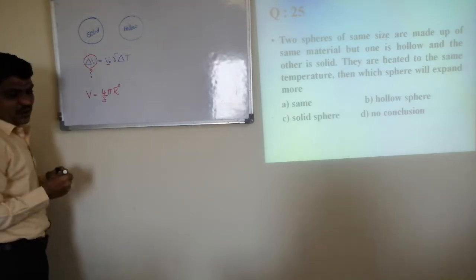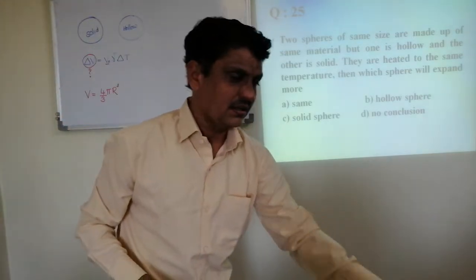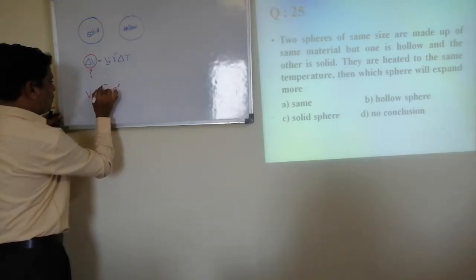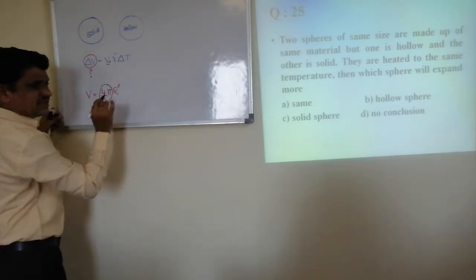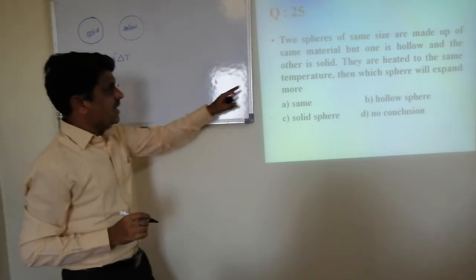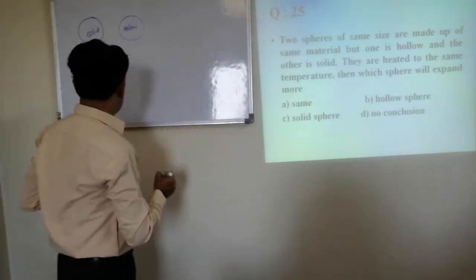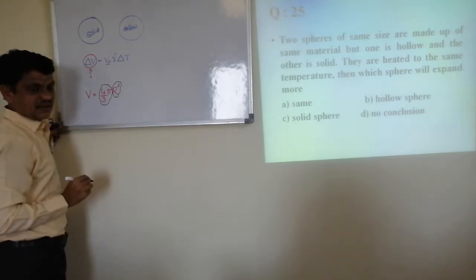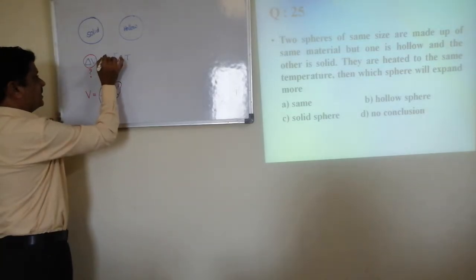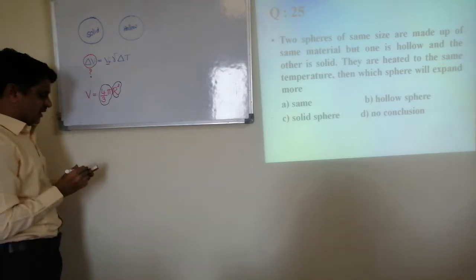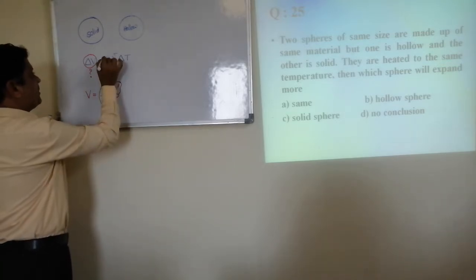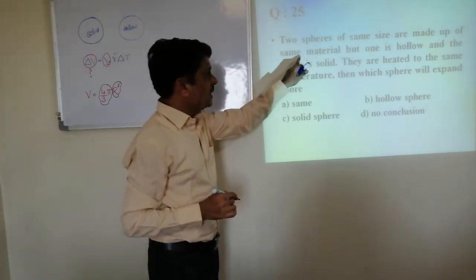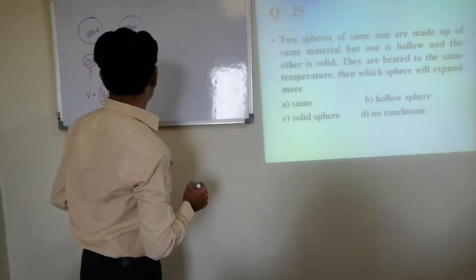You know, here for both the spheres, this 4 by 3 is a constant number. Since they have the same size, this r also remains the same. Therefore, the initial volume of both the spheres remains the same, and they are made up of the same material.